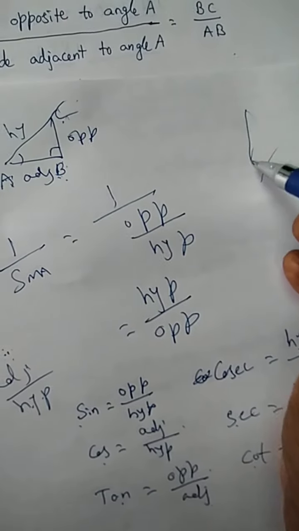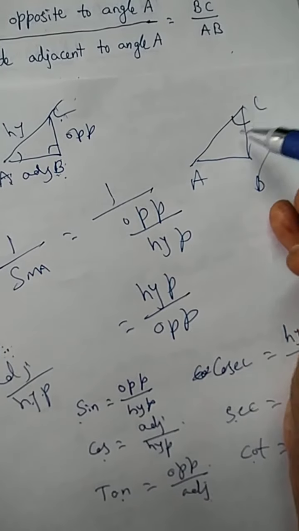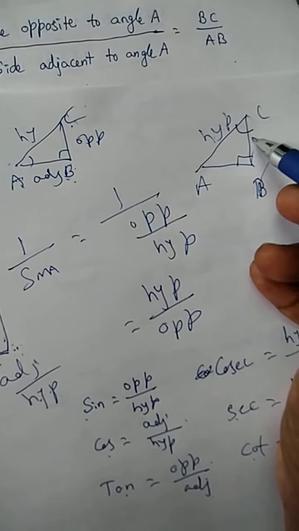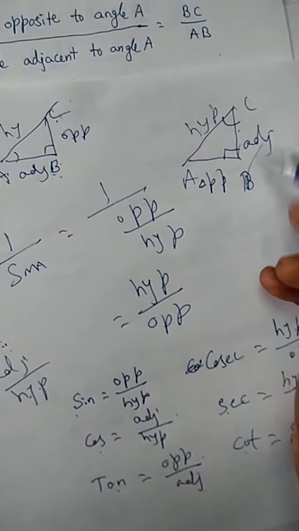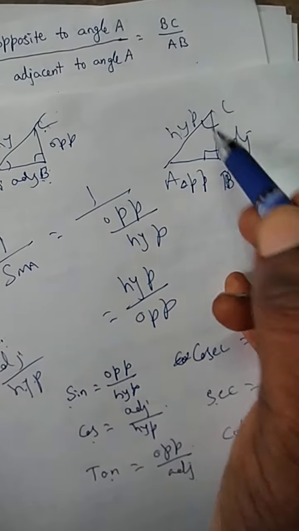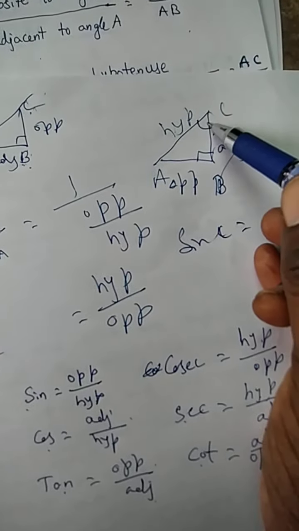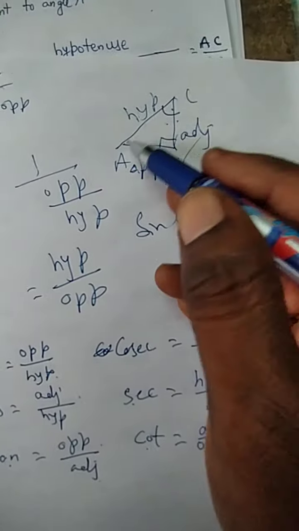In the previous figure, we can observe angle C in the same figure ABC, where B is the right angle and AC is the hypotenuse. For angle C, AB is opposite and BC is adjacent. So what is sin C here? The formula for sin C is opposite by hypotenuse. The opposite is AB and the hypotenuse is AC. So sin C is AB by AC.